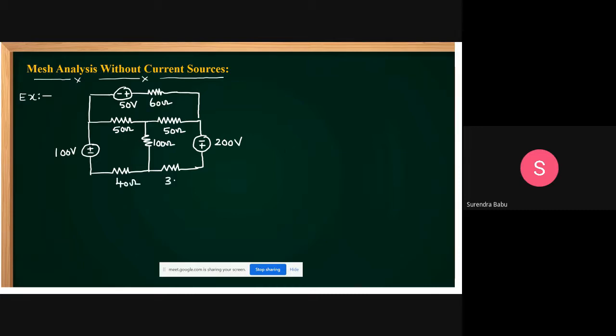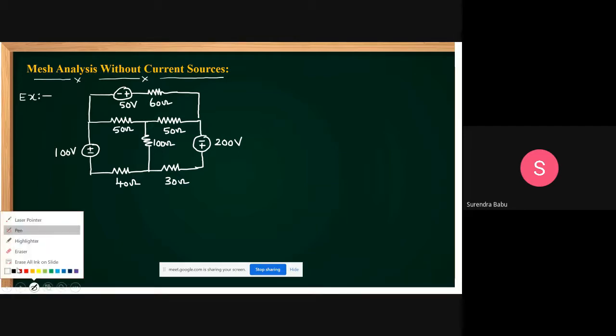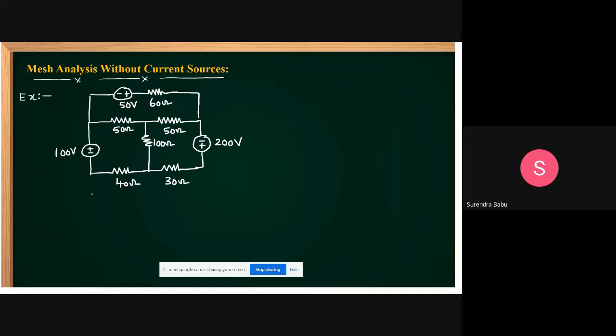Just for understanding, I am not solving this problem, okay? I am just explaining the concept of how to apply mesh analysis. Later on you solve the problems, yes friends. First you take the current directions. I am taking clockwise current directions. Let this be I1, this is I2, and this also I3.